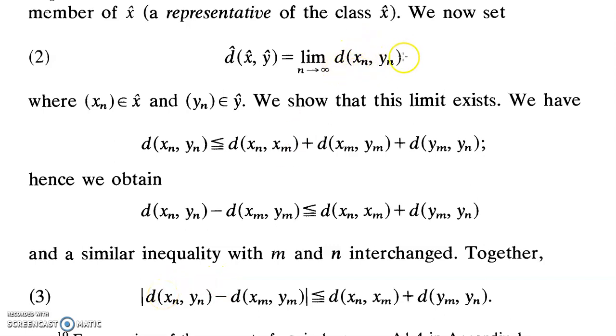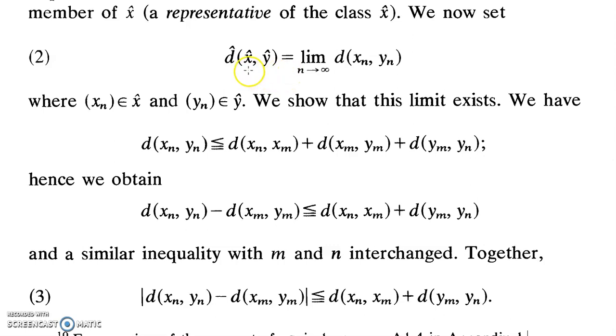The limit of such a sequence is d cap of x cap, y cap. So since the limit exists, we can say that the limit as n tends to infinity of d of xn yn is a real number, which is what we have established.